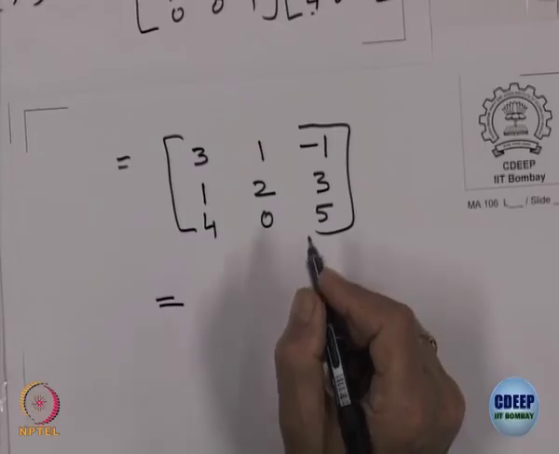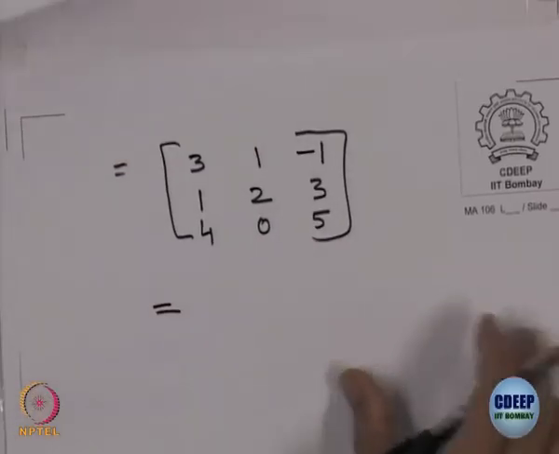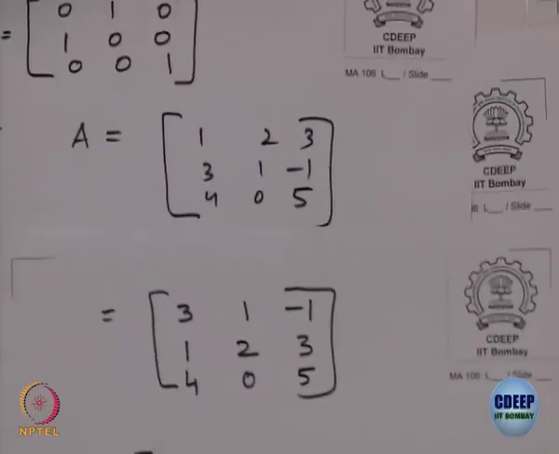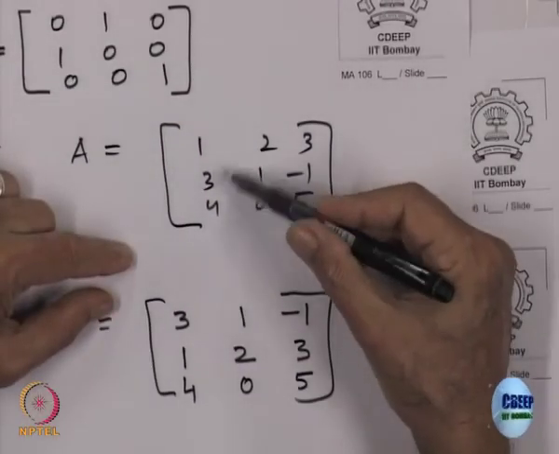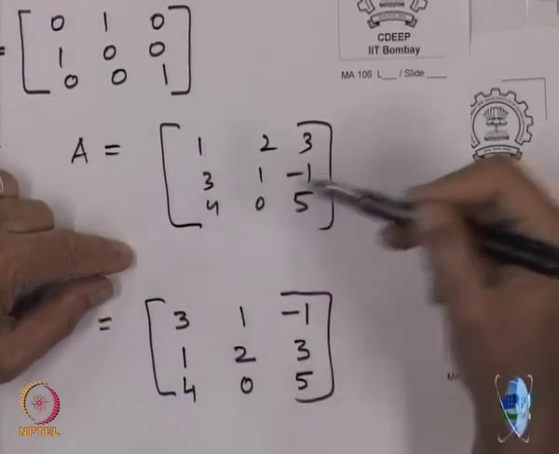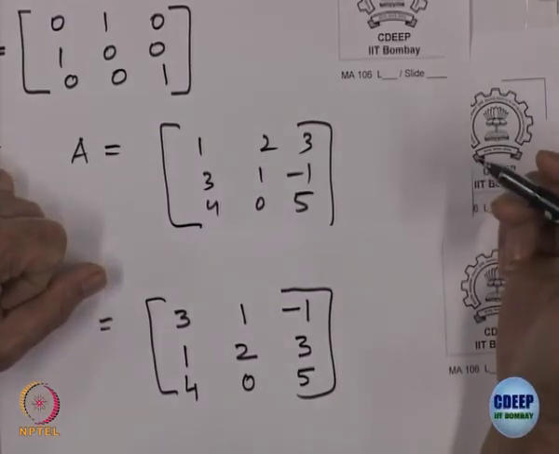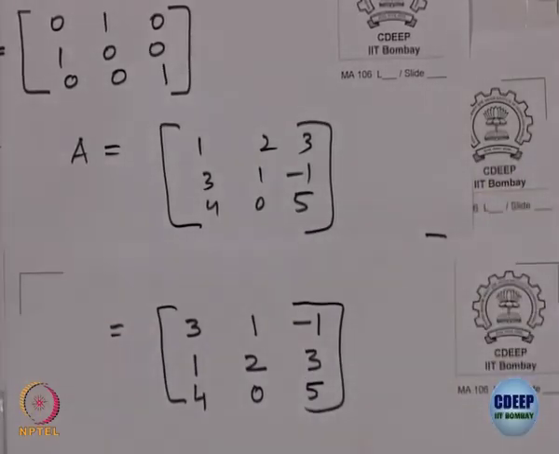What is this matrix? This is precisely the matrix A with R 1 interchanged with R 2, right. So, what we are saying is the following.